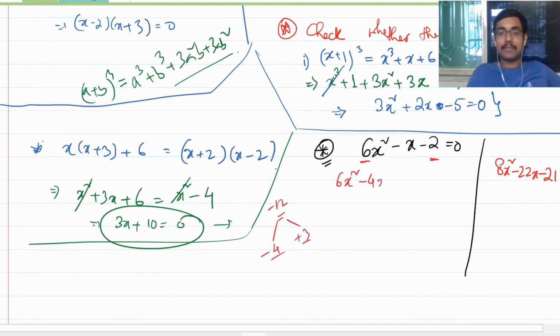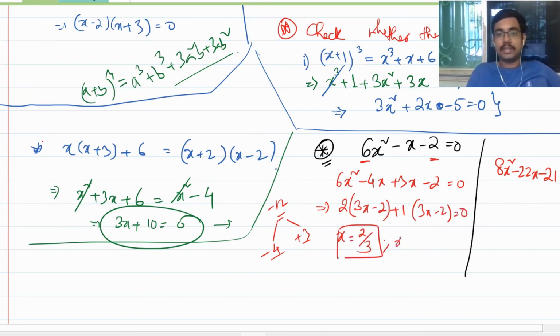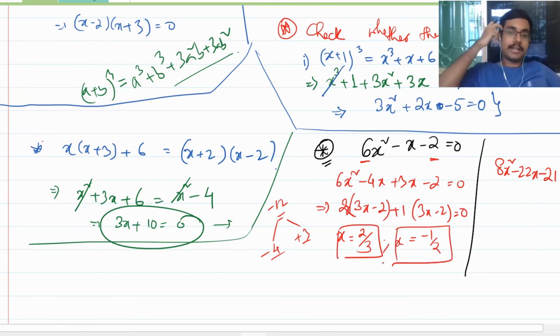So 6x square minus 4x plus 3x minus 2 is equal to 0. Now if you take 2 common from here, you get 3x minus 2, and if you take 1 common from here, you get 3x minus 2 is equal to 0. Therefore you get x is equal to 2 by 3, and also 2x you need to take. x is also equal to 1 by 2. Is this clear to everybody?